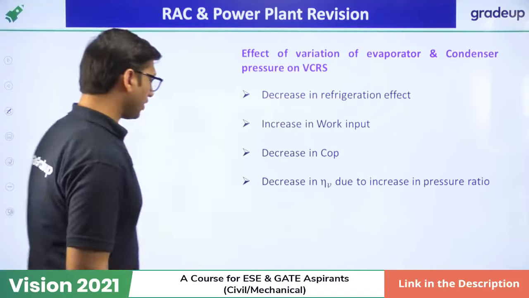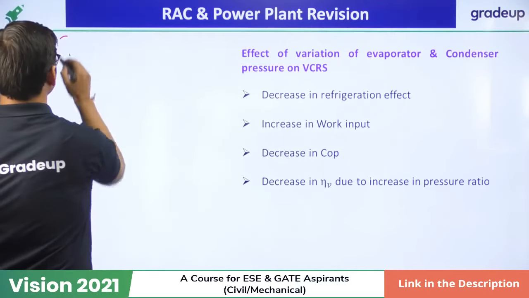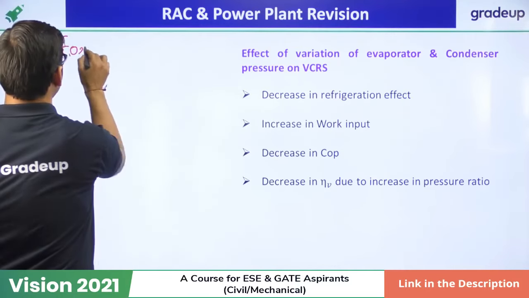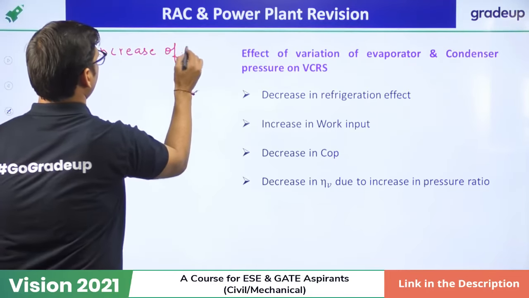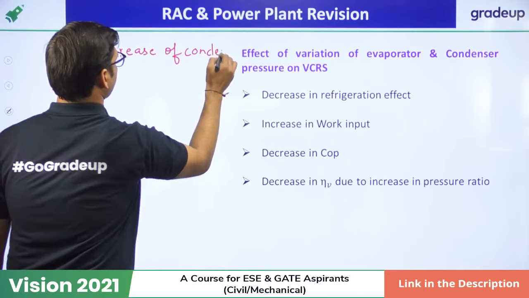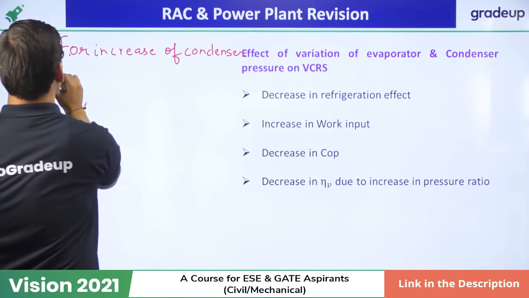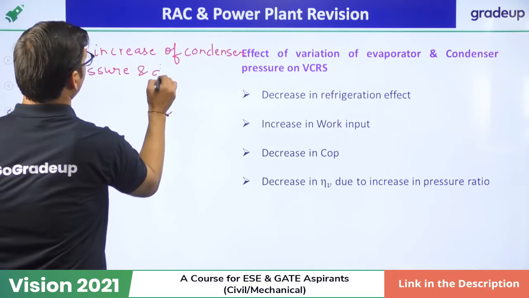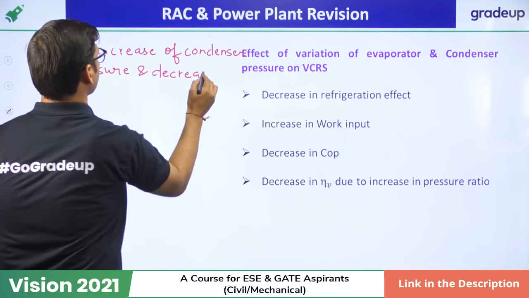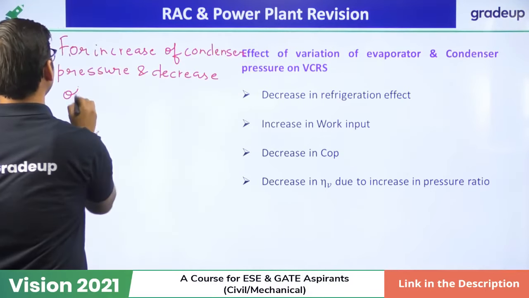The effect given here is for increase of condenser pressure and decrease of evaporator pressure.